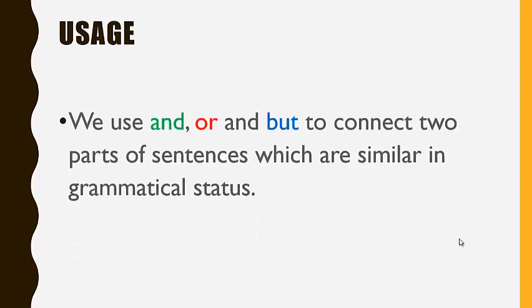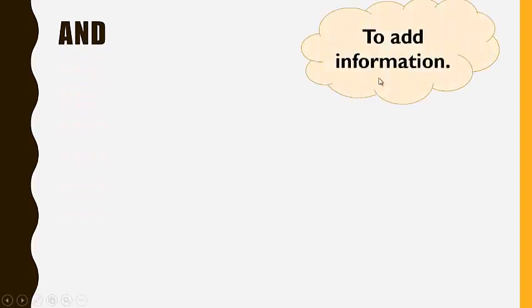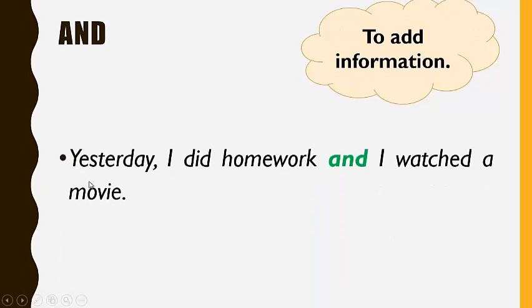Usage. We can use the coordinating conjunctions in order to connect, as we can say here, two parts of sentences which are similar. For example, for "and": And is used to add information. As we can see here, it says, "Yesterday I did homework and I watched a movie." So I am saying that I did two different activities yesterday. So I am adding information.